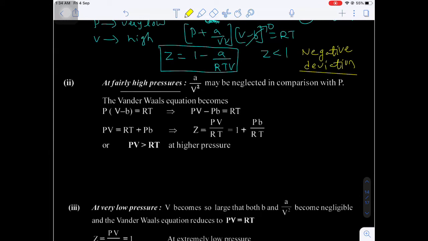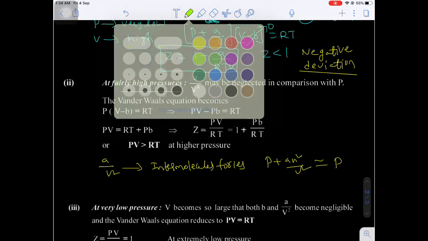Come to the next one. Fairly high pressure, gas at high pressure. Do you know what A by V square signifies? It signifies the intermolecular forces. Now what is the actual pressure? P plus A n square by V square. Now here the P value is very high. So when the P value is very high, shall I neglect the van der Waals constant A?